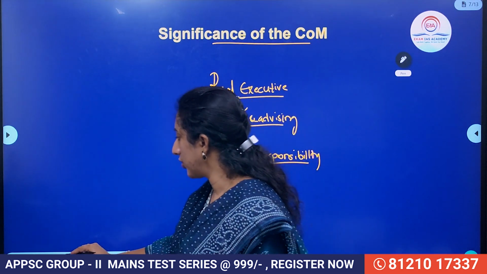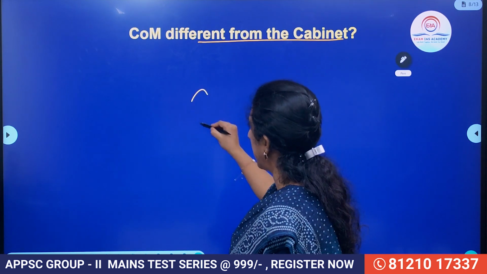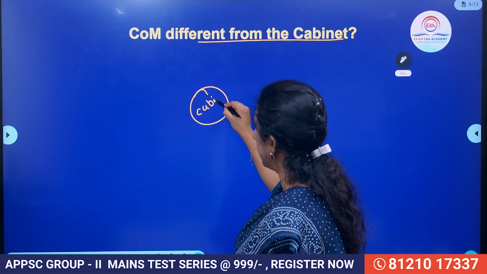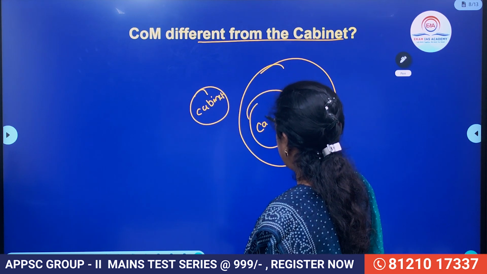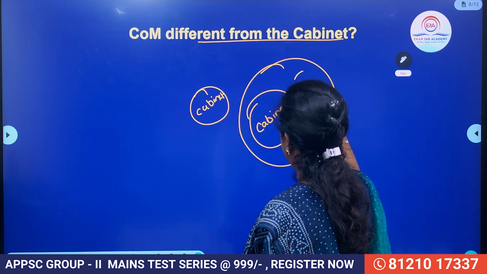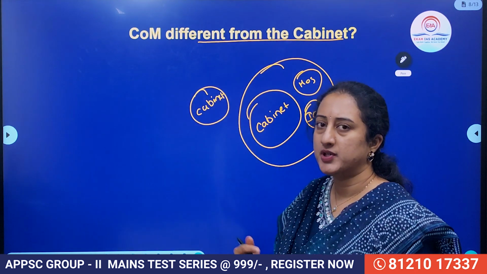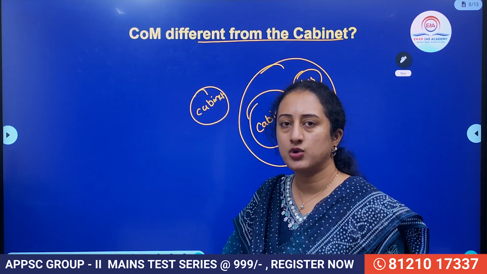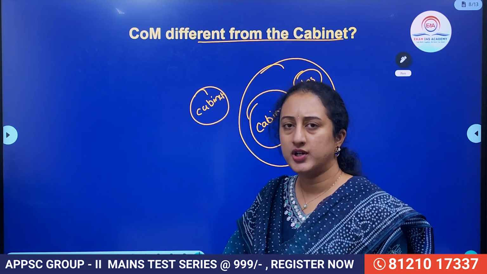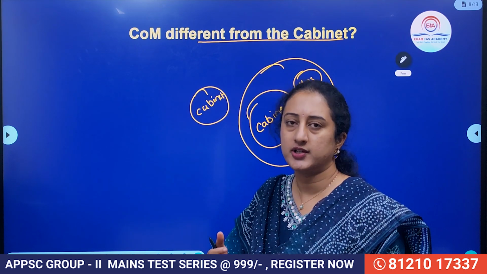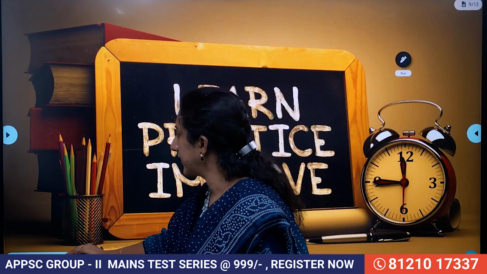Right? Now I hope the concept is clear, and how they are different from the cabinet is also clear. The cabinet is a small body which is an integral part of the Council of Ministers, whereas the Council of Ministers is a larger body which includes the cabinet, MoSs, and at the same time independent charge ministers. There is also the super cabinet and the kitchen cabinet, an informal group which generally comprises the close aides of the Prime Minister, including his family members and friends, who need not always be from the cabinet, right? Then let us see the practice question.